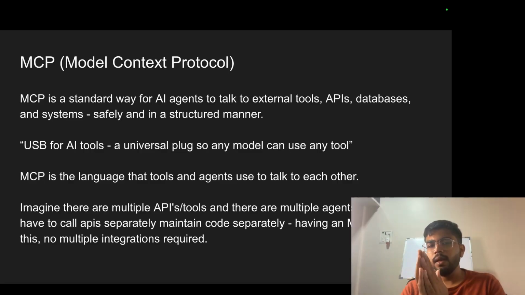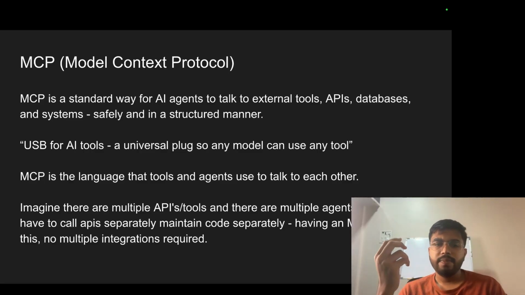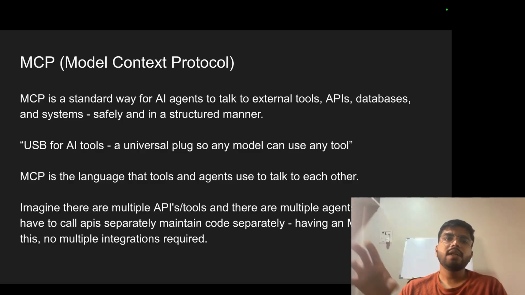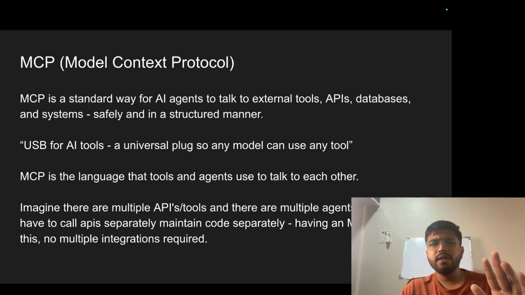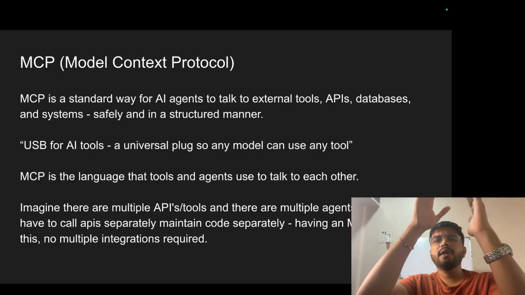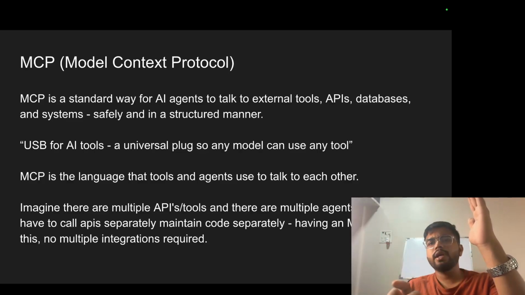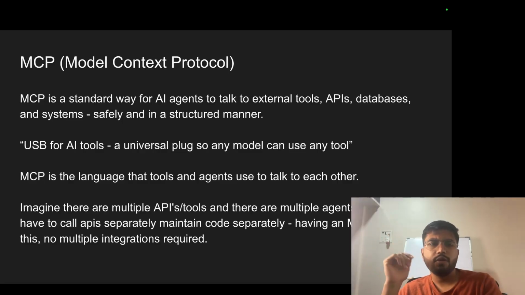Okay. So when does MCP come into the picture? If there are multiple tools and multiple APIs in the organization or the project you are building, and there are multiple agents, the agents have to talk with these multiple APIs every time. So you will have to integrate the APIs again, right? To avoid this, we have MCP. Build an MCP once, and let there be any agent, they can talk with that same MCP. That is basically the major use case of MCP. I hope this is very clear. MCP is a type of layer. Behind that layer there are all the tools. Any agent can call that MCP and get the tool that they want.